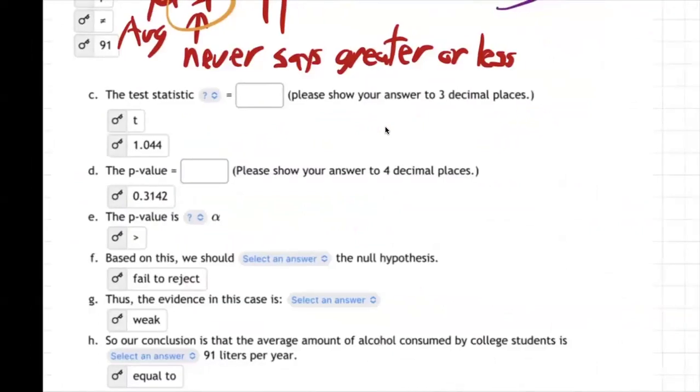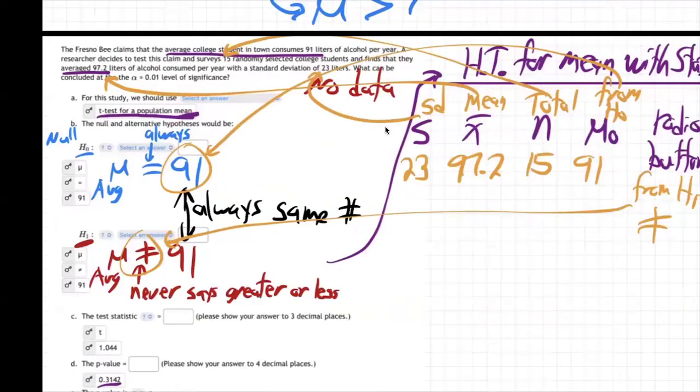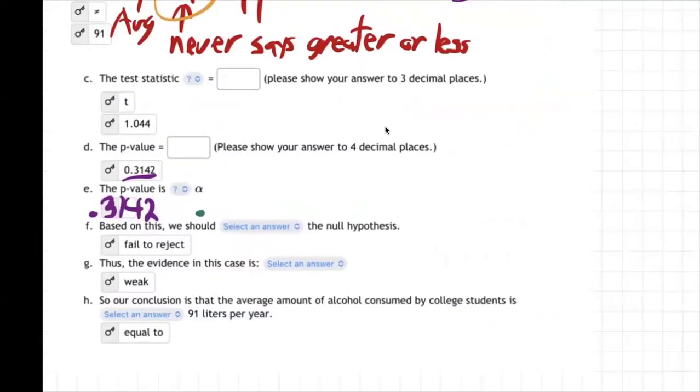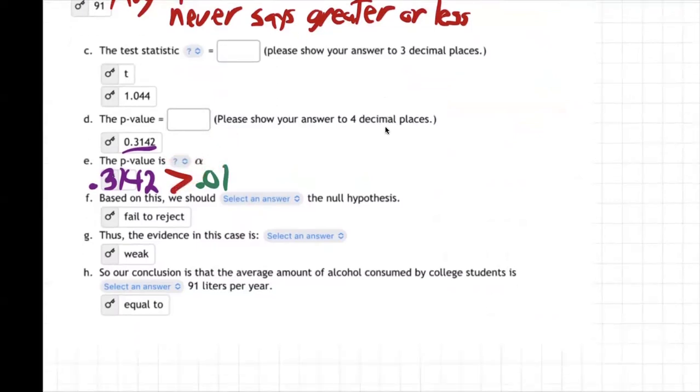So what do we do with the P value? We come on down here and we say, all right, the P value is 0.3142. And how does that compare to the alpha level? What is the alpha? Right here, alpha 0.01. Okay, what kind of symbol? Which one's greater? Well, obviously 0.31 is way greater than 0.01. So our p-value is greater right there. And so that tells us everything. Which way this symbol goes tells us everything.